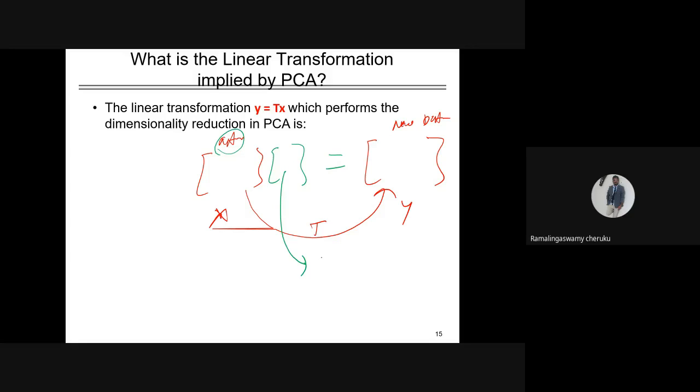Each column in this matrix is an eigenvector: eigenvector 1, eigenvector 2, eigenvector 3, corresponding to lambda 1, lambda 2, and so on. If there are k eigenvectors and your data sample has dimension d, then it is d cross k.